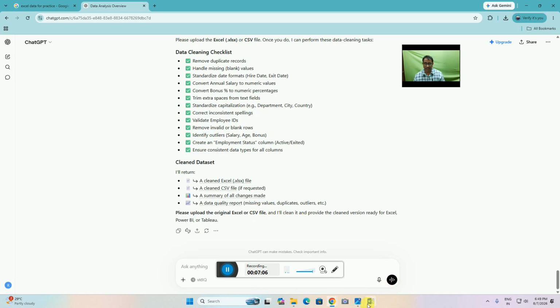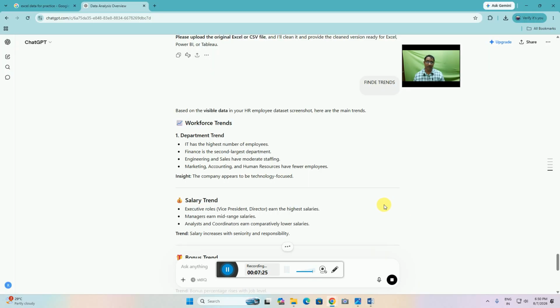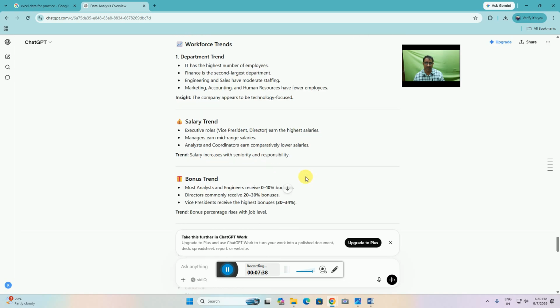After that, another command is find trends. The department trends: IT has the highest number of employees. Finance is the second largest department. Engineering and sales have moderate staff. Then marketing and human resources in this way.